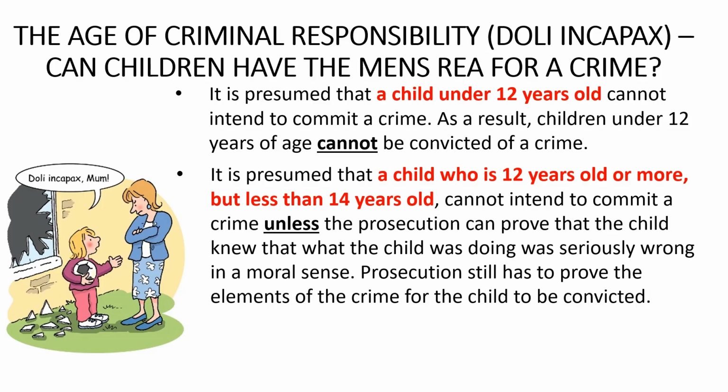A notorious case where this occurred was the murder of James Bulger, a 2-year-old. In that case, James was abducted and brutally killed by 2 10-year-old boys. In accordance with the doli incapax principle, the prosecution first had to prove that the 2 boys knew that killing James Bulger was seriously wrong. The prosecution was able to do this because both boys had tried to cover up the fact that they had killed James, which strongly suggested that they knew that killing him was seriously wrong and that they would be in serious trouble for it.